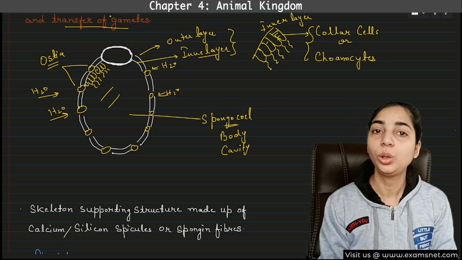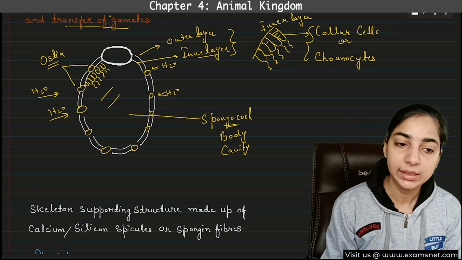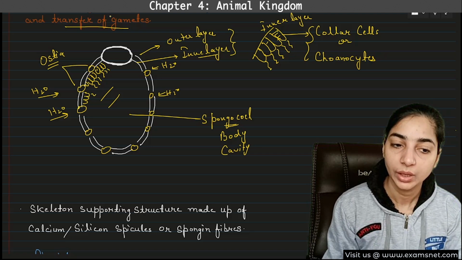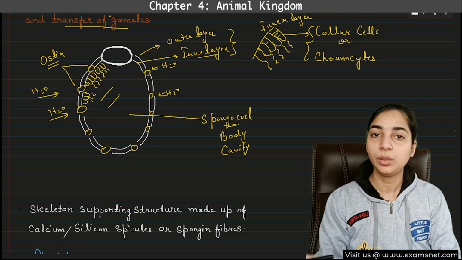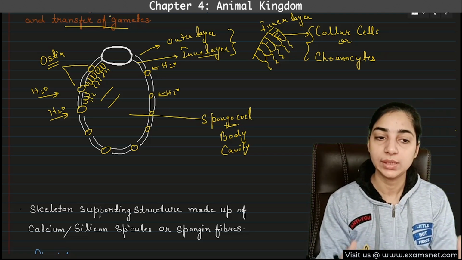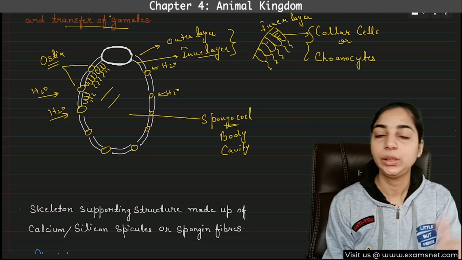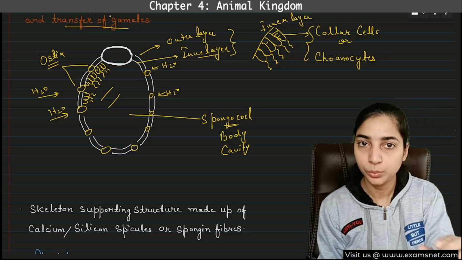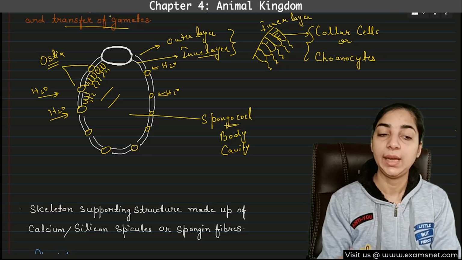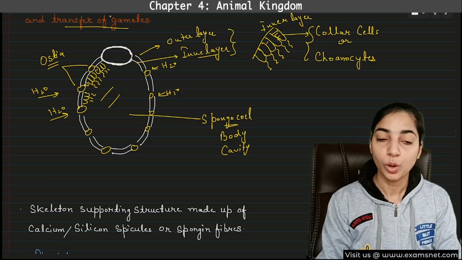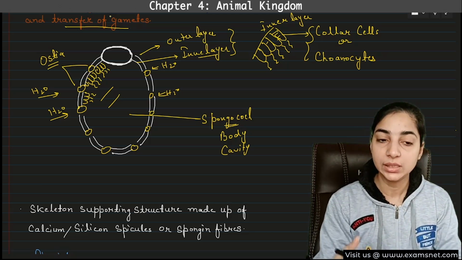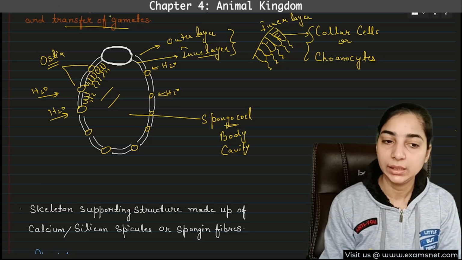Now what is the role of these cells? You can see that these cells have flagella. And flagella will help in the movement of the particles, or you can say the movement of water, throughout the body. So water will enter through the ostia, that means the small pores on the body. Then with the help of these choanocytes, or these flagella of the choanocytes, the water will move inside the body.